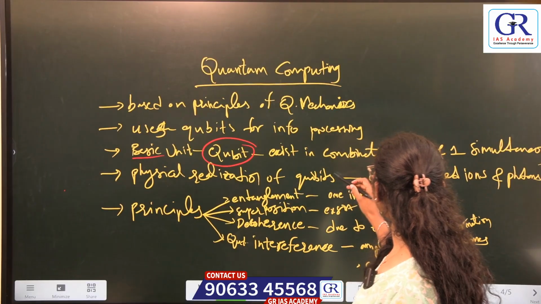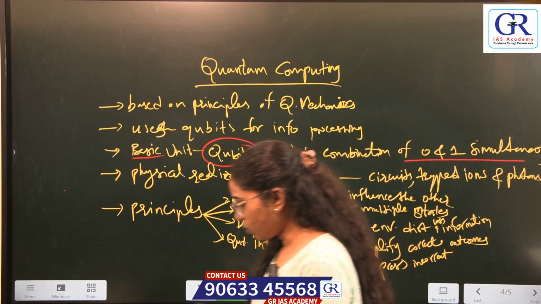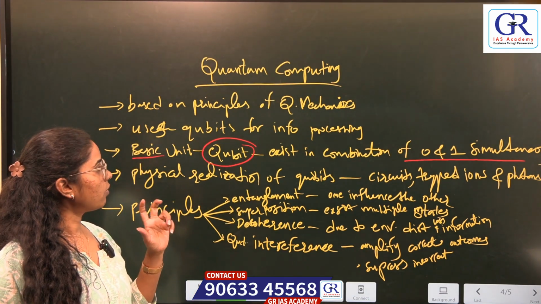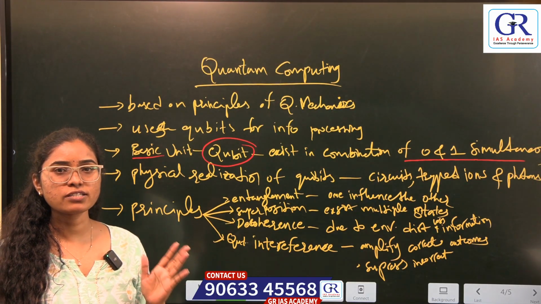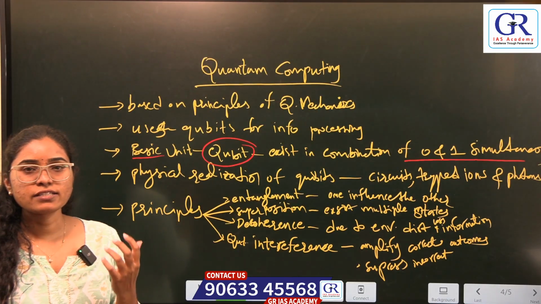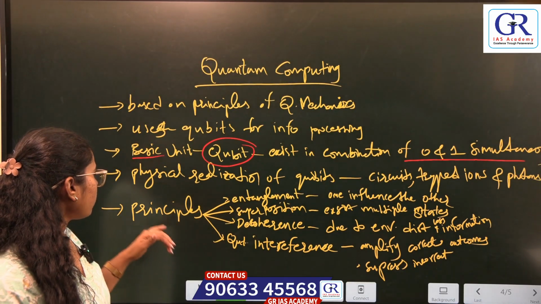It exists in a combination of 0 and 1 simultaneously, unlike classical computing where we use either 0 or 1.